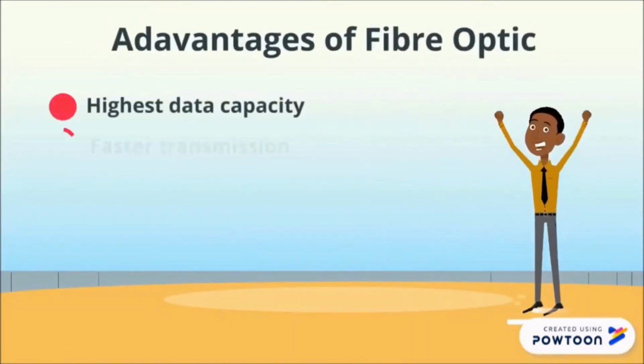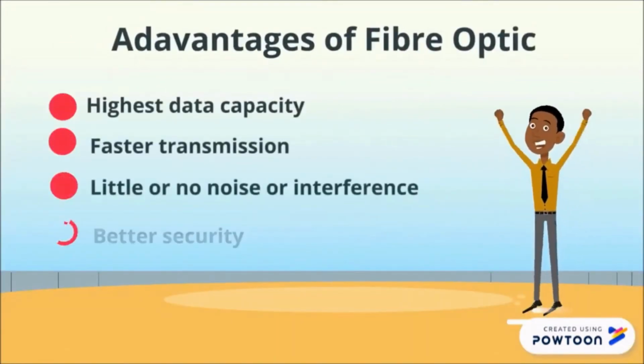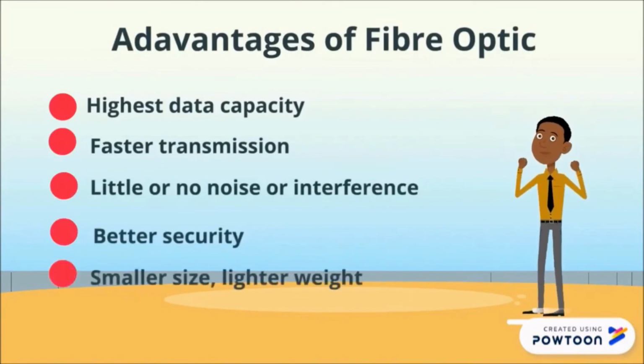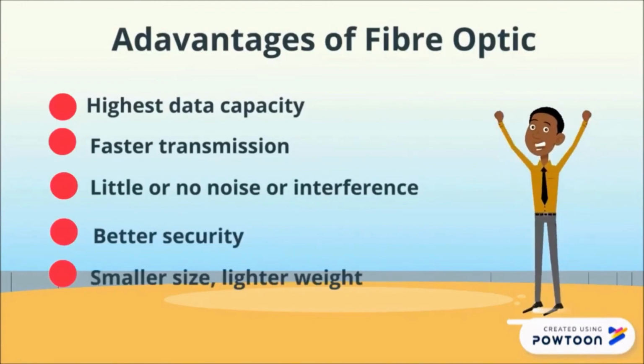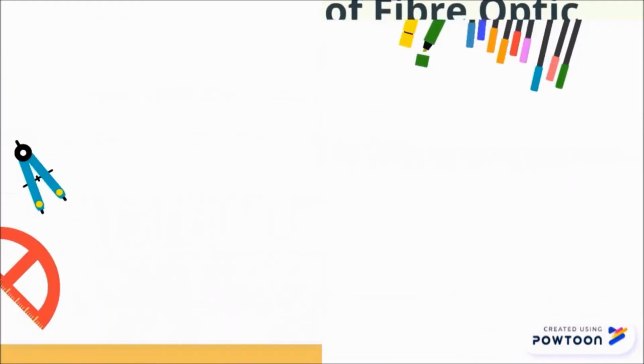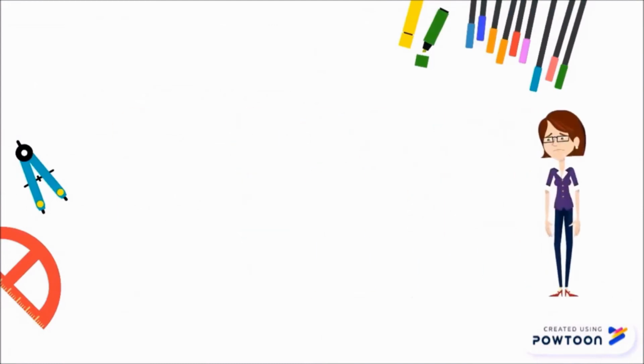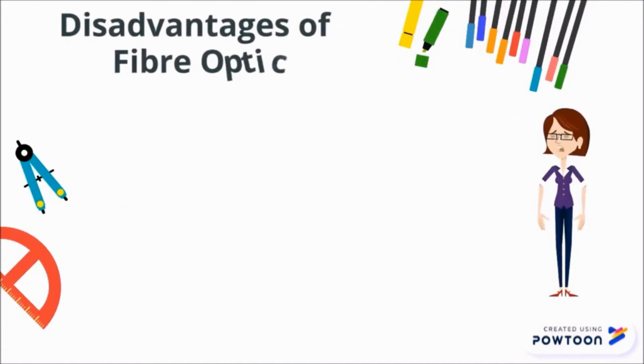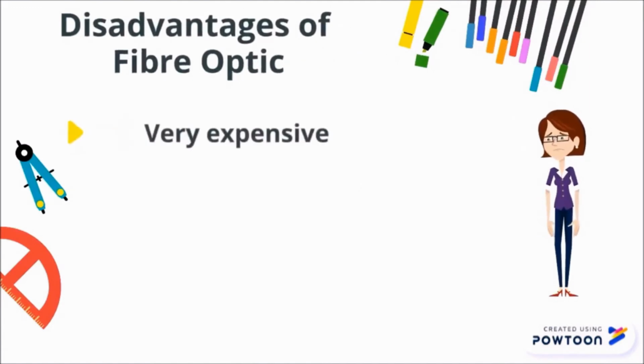Now, advantages of fiber optic. First, highest data capacity. Second, faster transmission. Third, little or no noise or interference. Fourth, better security. Fifth, smaller size and lighter weight. Now comes the disadvantages of fiber optic. First, very expensive. Second, difficult to set up and modify.